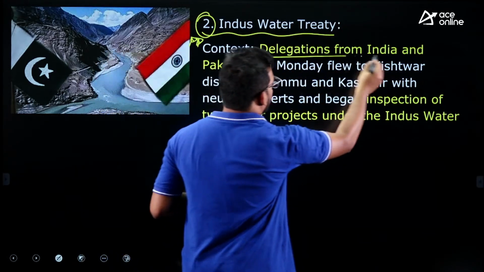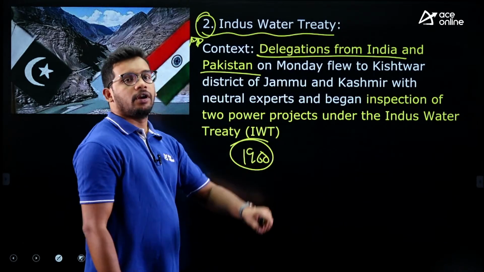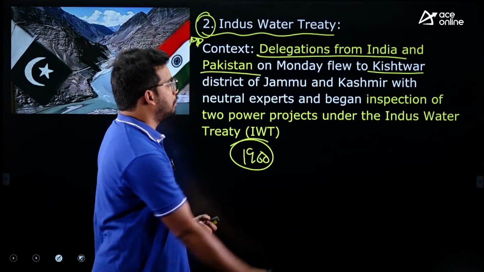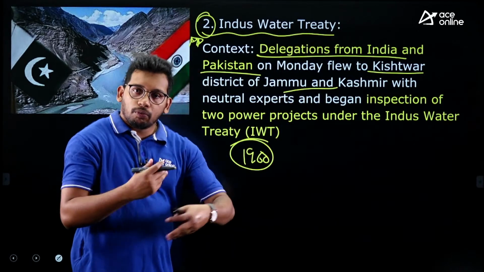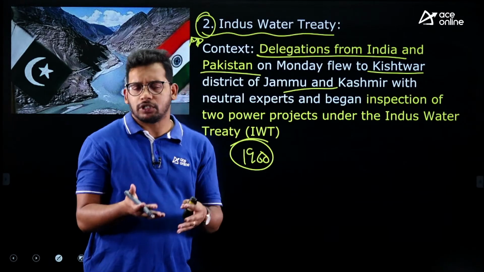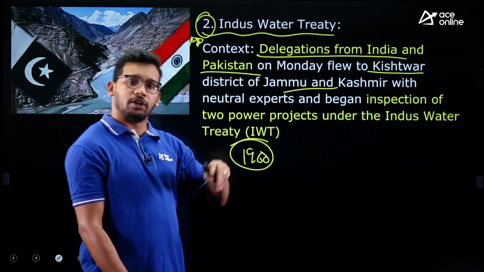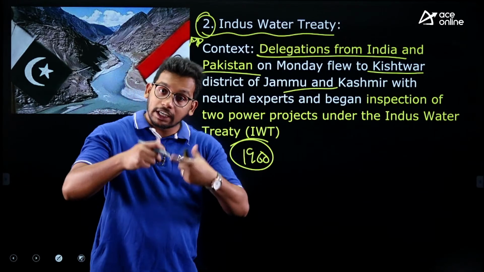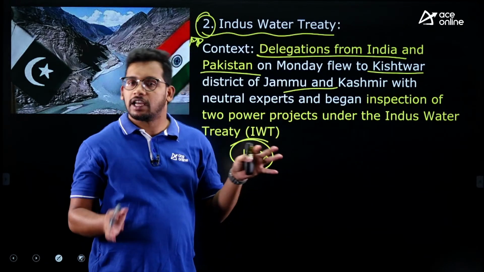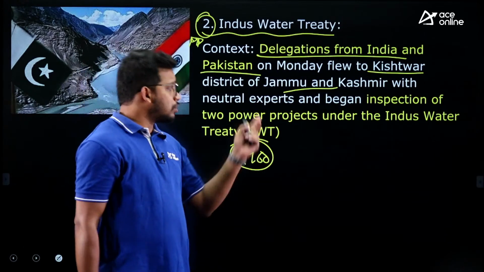The delegation from India and Pakistan on Monday, that is yesterday, came to Kishtwar in Jammu and Kashmir to monitor any ongoing projects. There are some ongoing hydro projects, right? There are certain Indus water systems. We will discuss this agreement, and you will understand. Just to monitor the ongoing projects along these rivers, these delegations have come. The Pakistan delegation has also come to India, right? So this is the context.